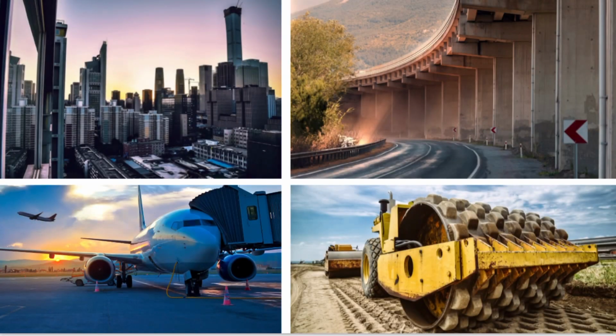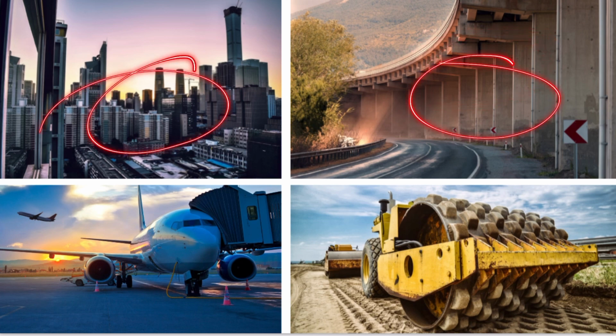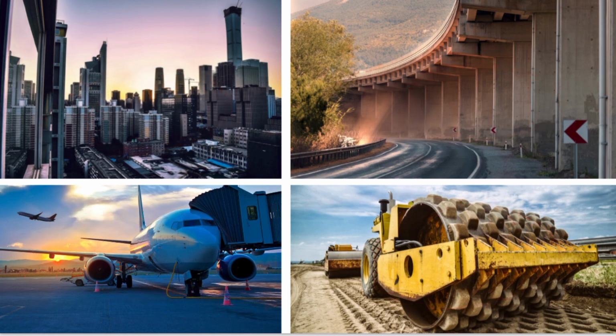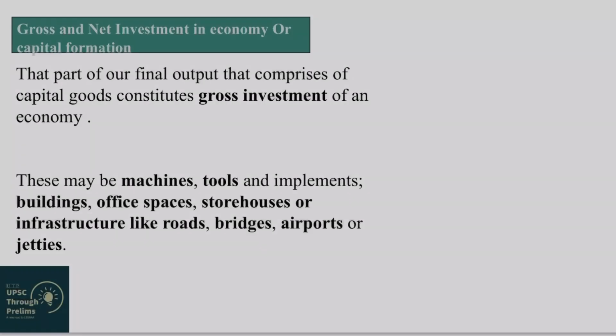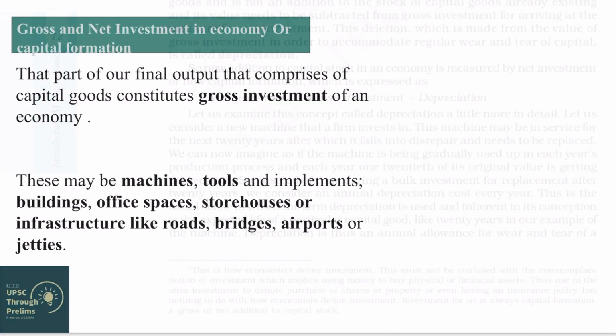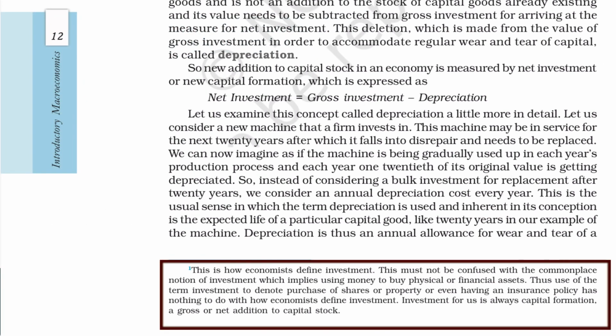And as I told, not only machinery but roads, highways, bridges, buildings, vehicles, and these machinery, all these which help in the improvement of productivity of an economy are also included in capital goods or fixed capital or fixed asset. Now an important concept which is given in your textbook is capital formation or gross or net investment in economy.